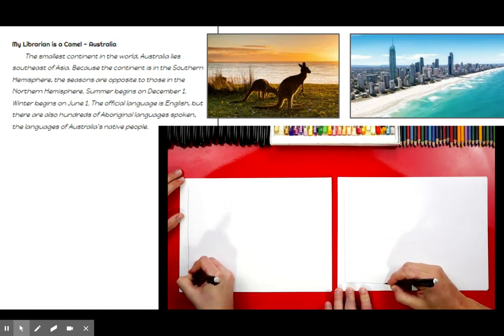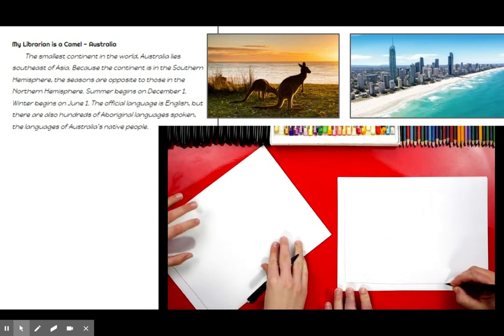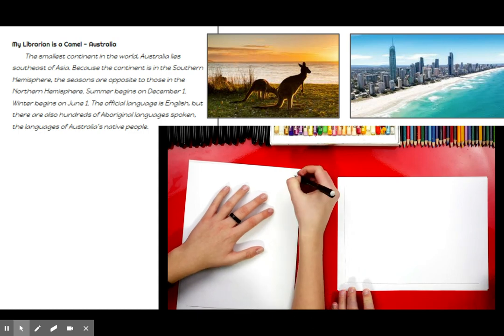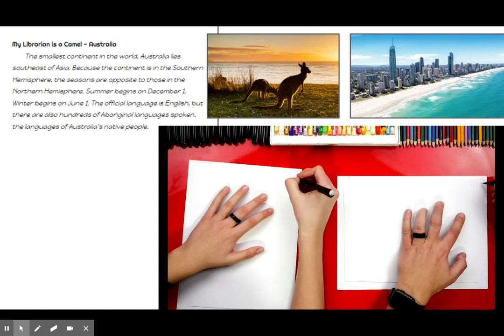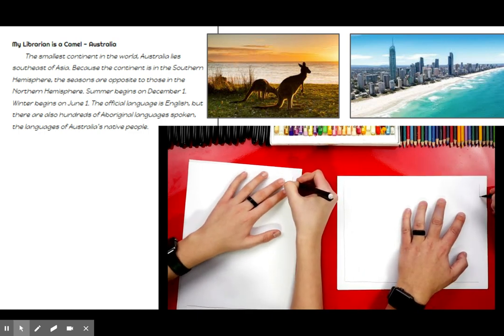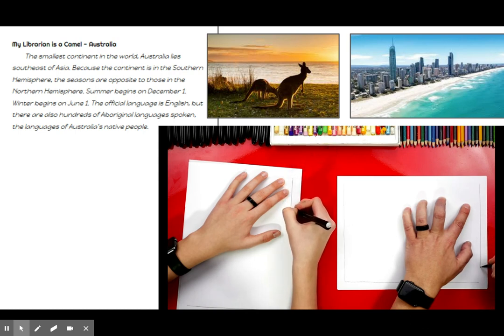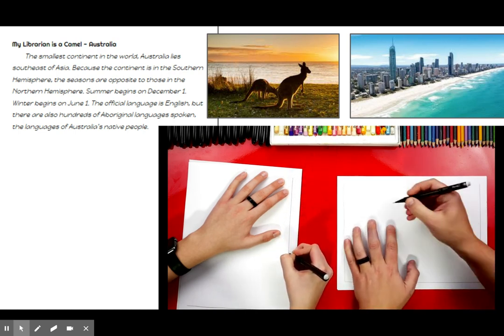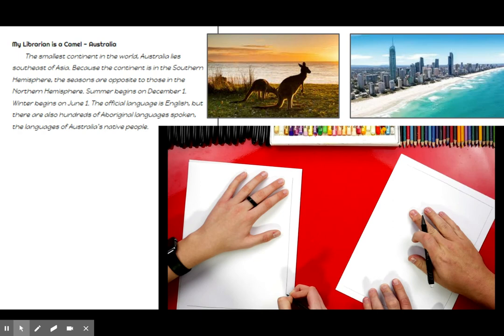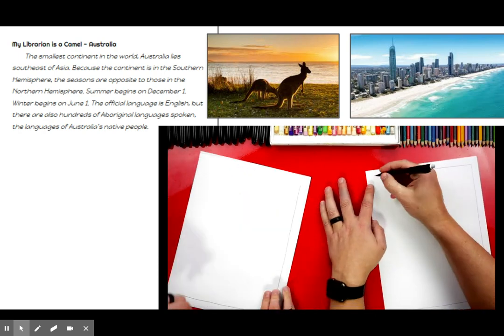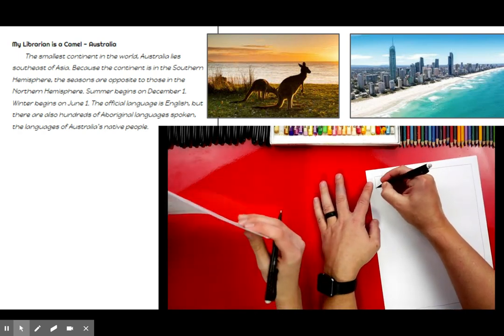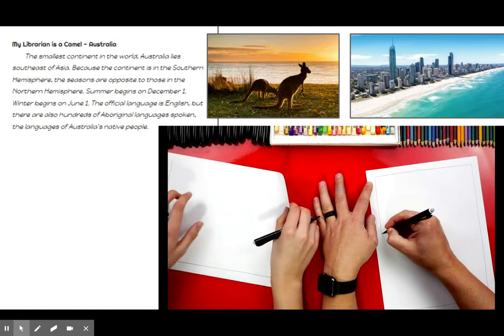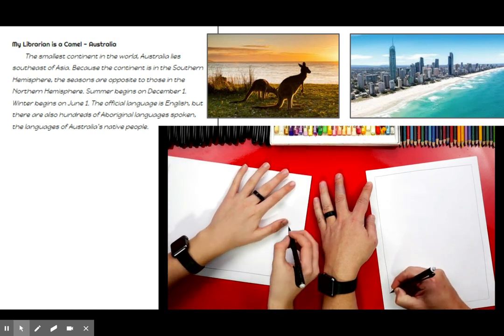It's going to look really cool. So we're just going to go around the edge of our paper and create a border. I'm going to draw a line over here on the right side. Hopefully this shows up. Make sure you're pressing hard. And that's a good idea to turn your paper. That's a little easier to pull a straight line towards you instead of going sideways.